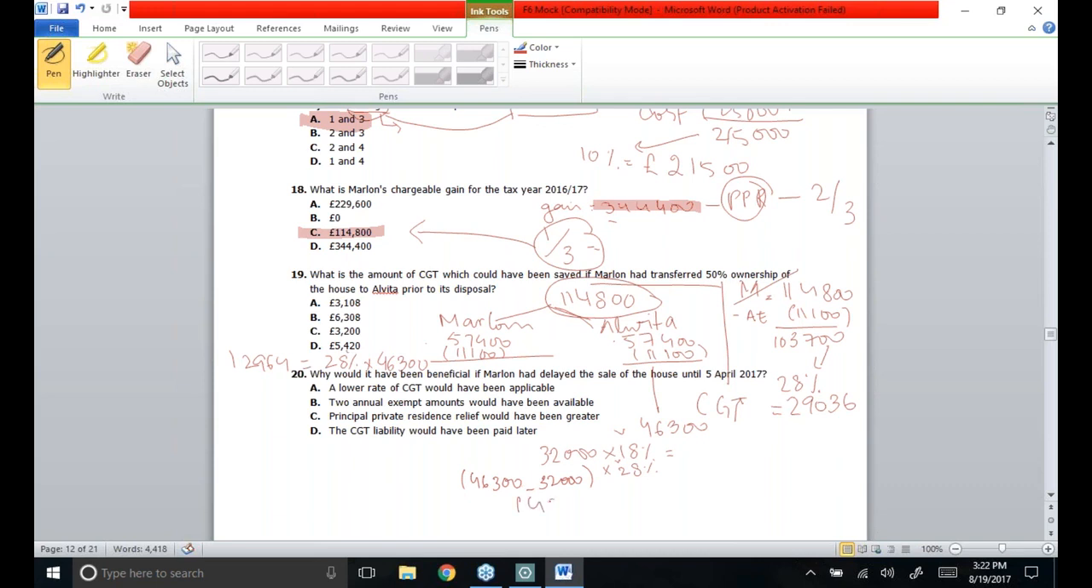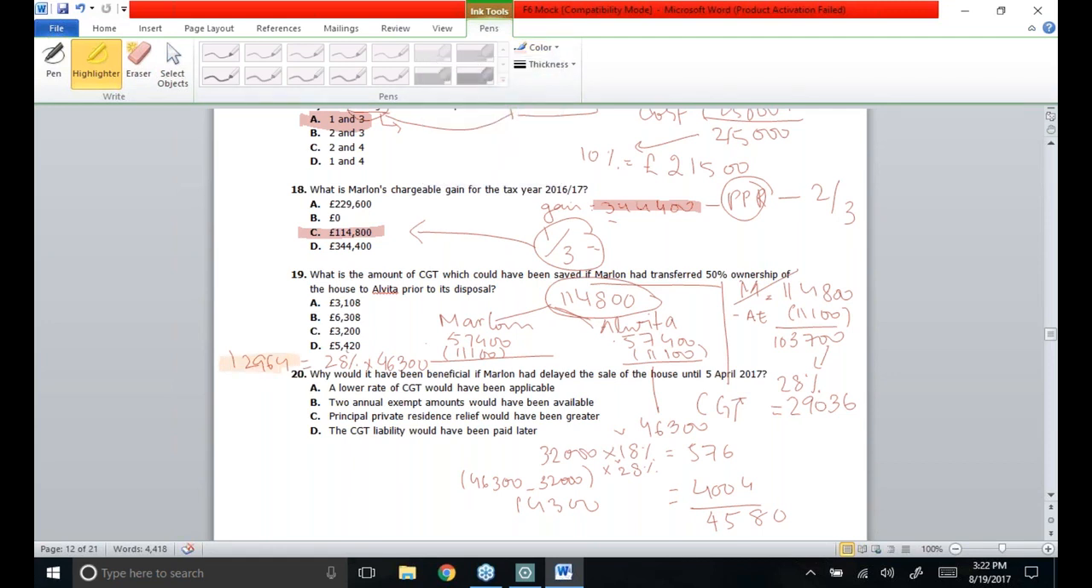So the leftover figure is 14,300, on which the 28% rate has to be applied. 18% is charged on 32,000 of the gain, which is 5,760, and 14,300 is going to be charged at the rate of 28%, and the answer is 4,004. In total, it will become 4,580.